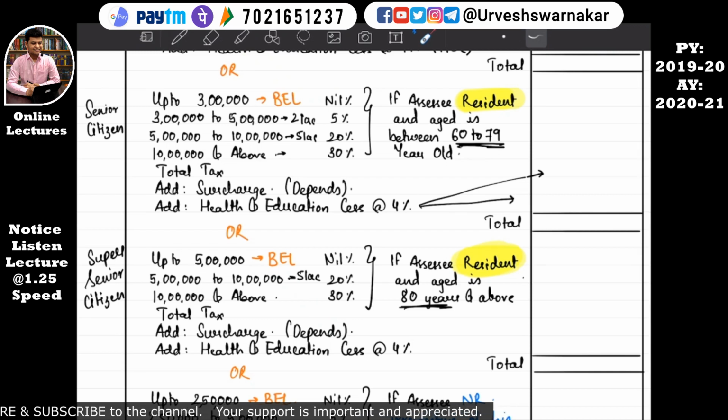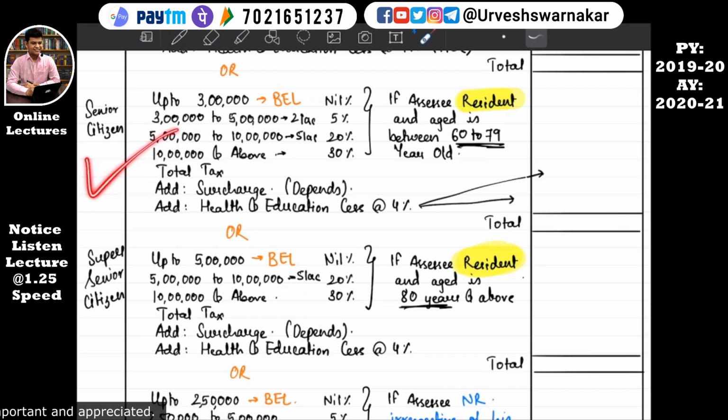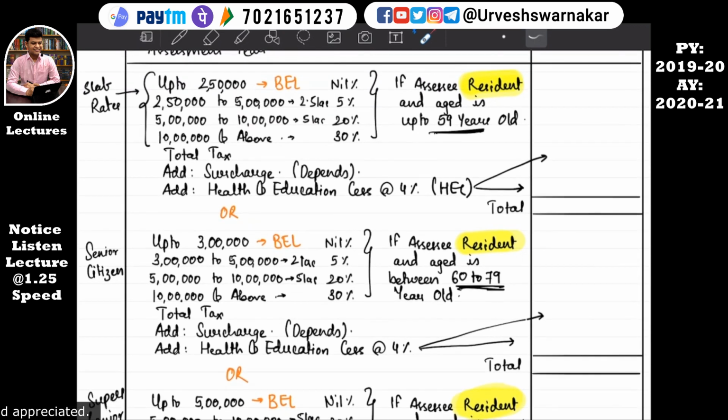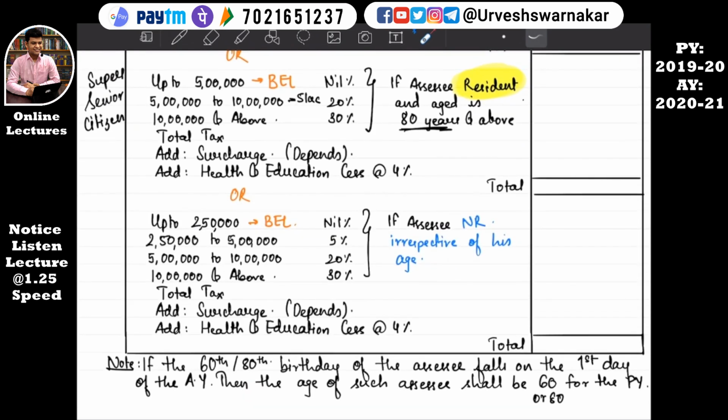Upper age limit: from 80 years and above, if the assessee is 80 years, then this slab rate will be applicable. If the assessee is 60 years to 79 years, it will be applicable under the senior citizen slab. But if the assessee's age is up to 59 years, from the age of 1 to 59 years, then the normal citizen slab rate will be applicable. Irrespective of age, a non-resident will be taxable under this slab only. HEC, we have studied, is applicable for all, normal residents as well as non-residents.